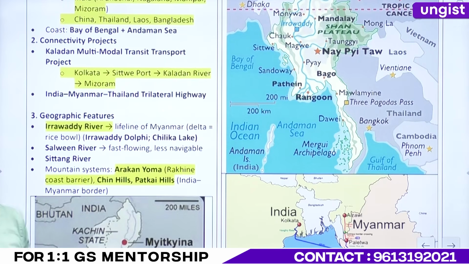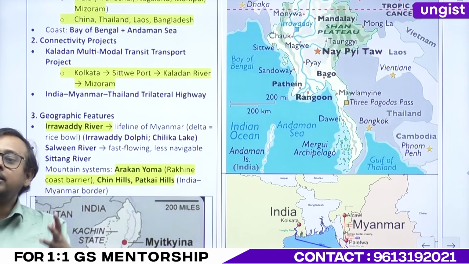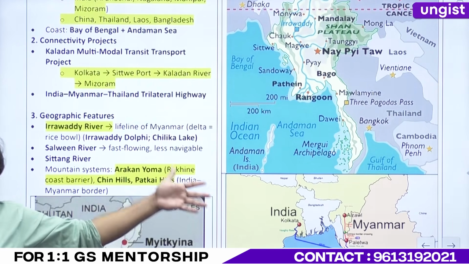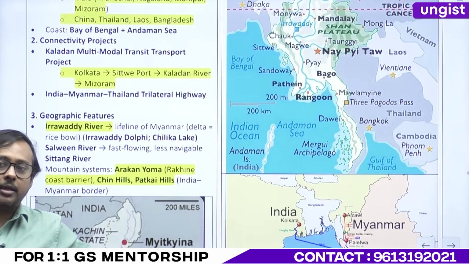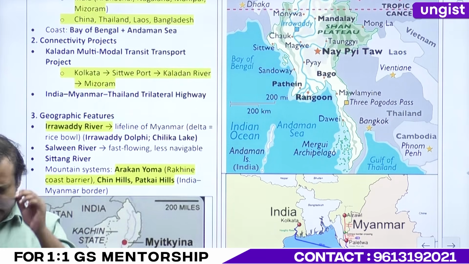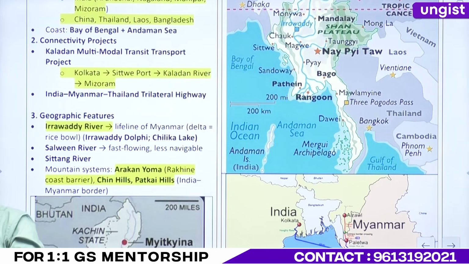Irrawaddy dolphin, right? Irrawaddy dolphin is found in which? Chilka Lake, and the single place with the largest population of Irrawaddy dolphin is your Chilka Lake, right? What is its IUCN status? Endangered, right?